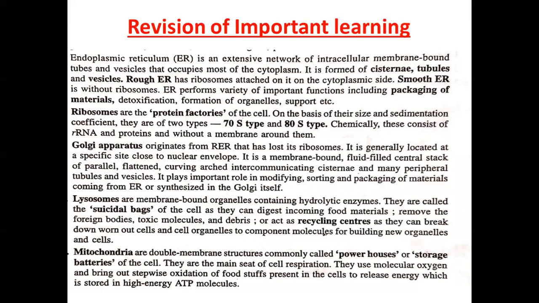Ribosomes are the protein factories of the cell. On the basis of their size and sedimentation coefficient, they are of two types, that is 70S and 80S. Chemically, these consist of rRNA, that is ribosomal RNA, and proteins, and are without a membrane around them.